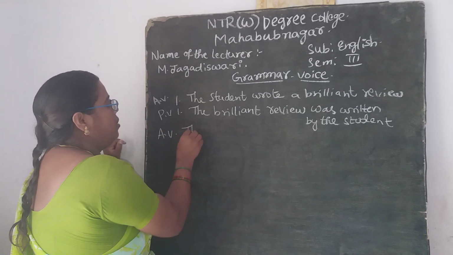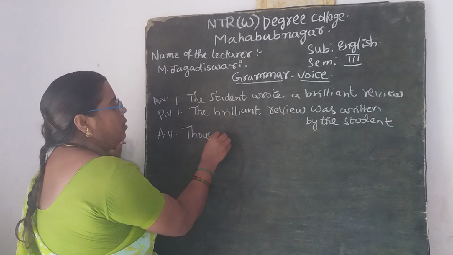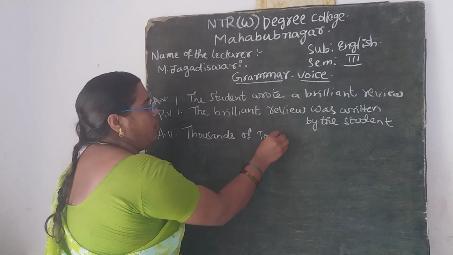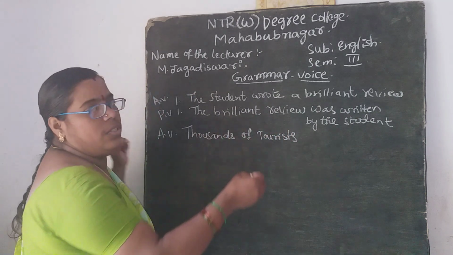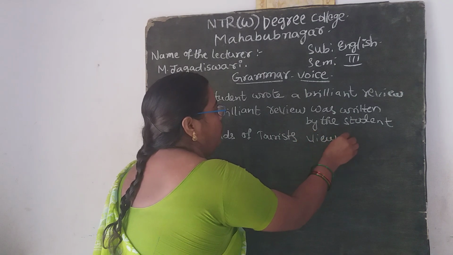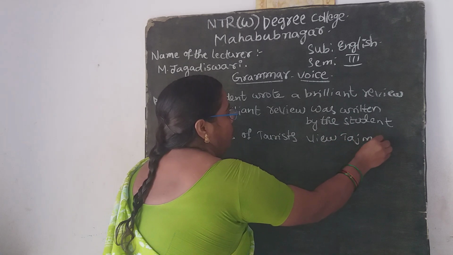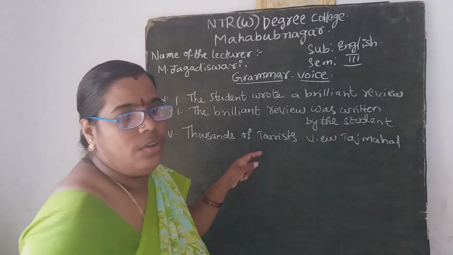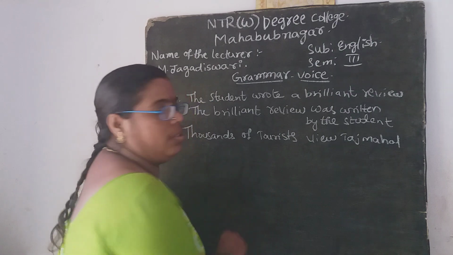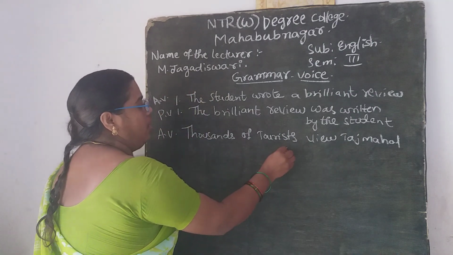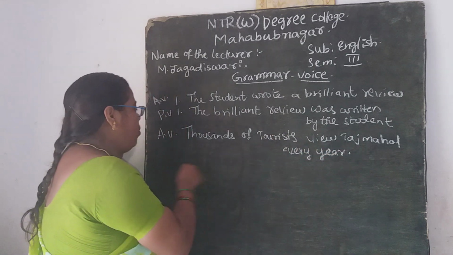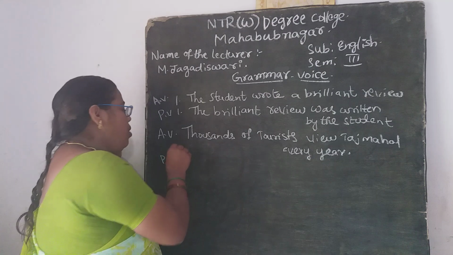Thousands of tourists visit Taj Mahal. Thousands of tourists view the Taj Mahal every year. So that will be changed. Now you are going to change this similarly into a passive sentence.